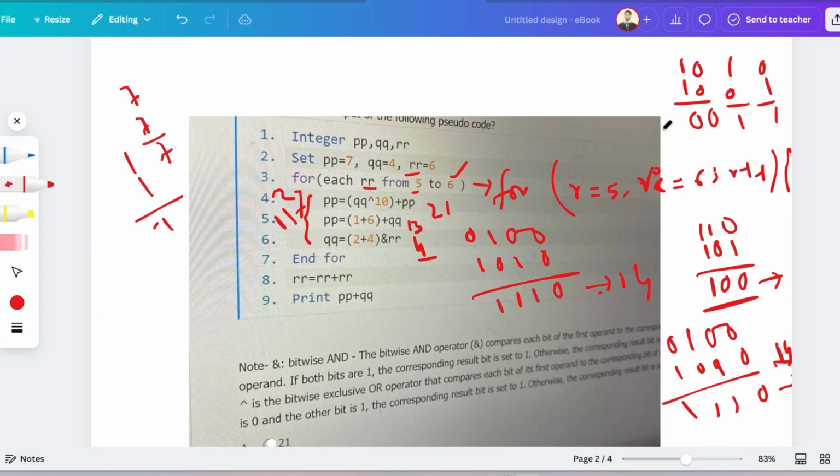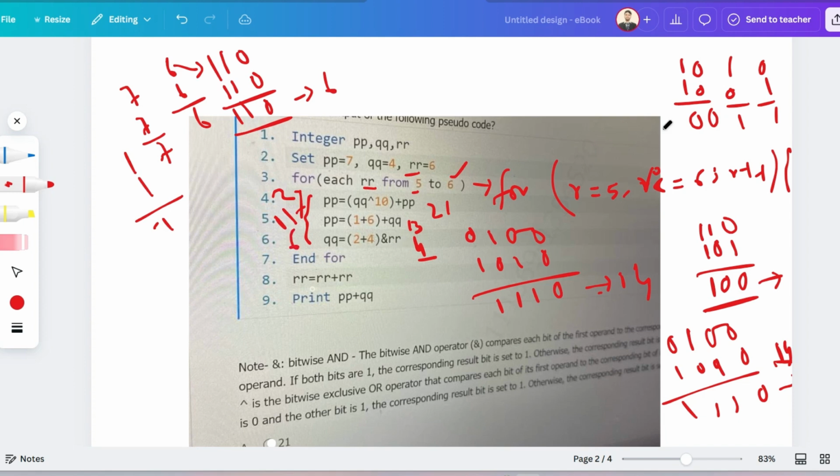Okay, so if you perform, let's say, 6 AND 6, it will be 6 only. How? Let me explain. 110 is the binary equivalent value of 6. So if you perform the AND operation, false false false, true true true, so it is again 6. I hope you understood. So if you perform 6 AND 6, it will be 6 only.